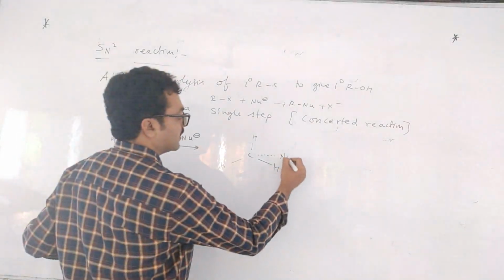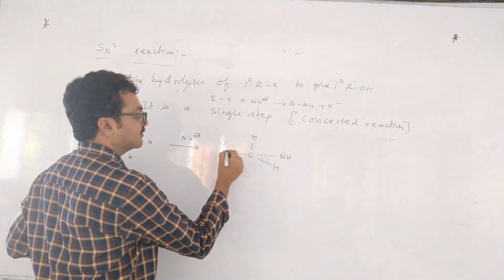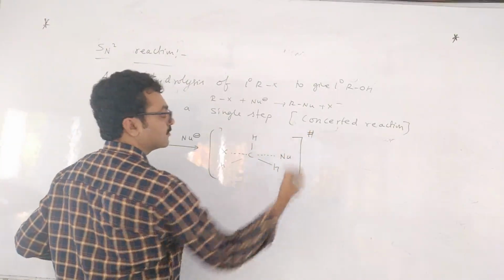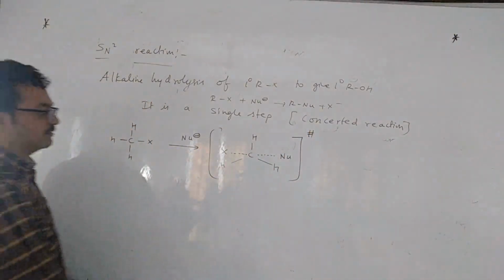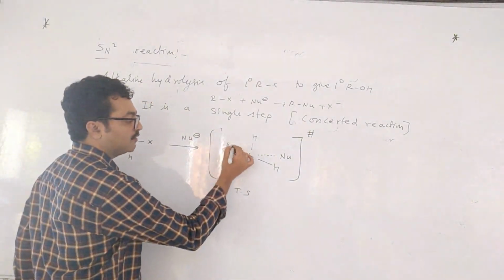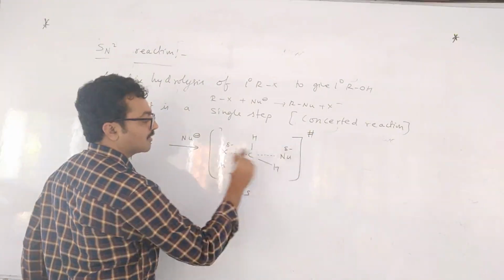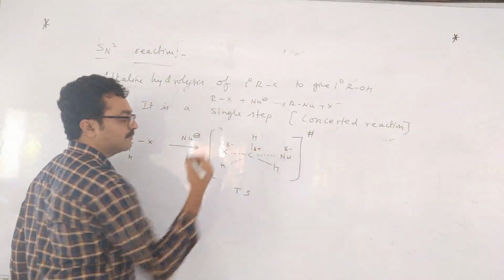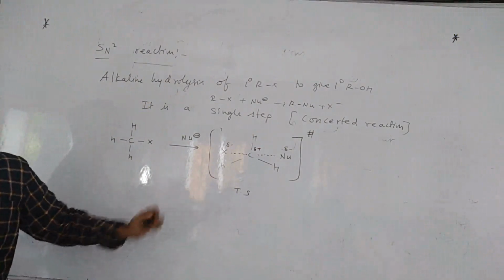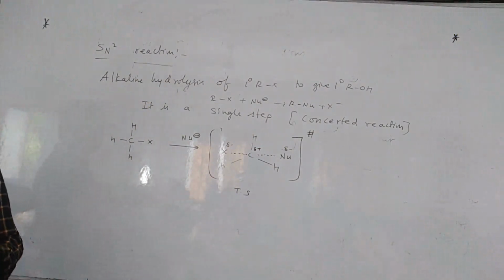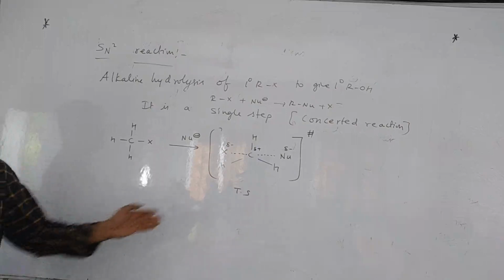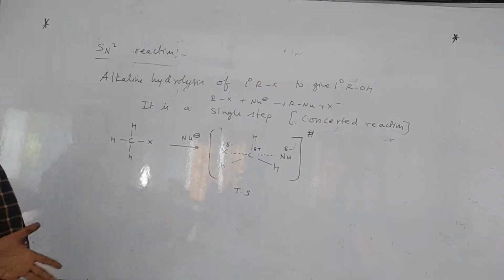Okay. So here the nucleophile and here X. So a 5-membered state is formed. This is called the transition state. And here the carbon will have 5 bonds, where these two are getting a negative charge and this one is getting a positive charge. So it is an imaginary state. We cannot isolate it. Okay? A carbocation we can isolate, we can separate. The transition state is an imaginary state.